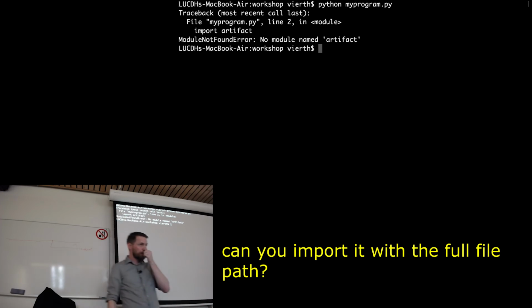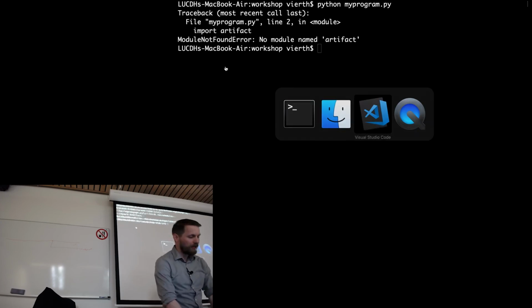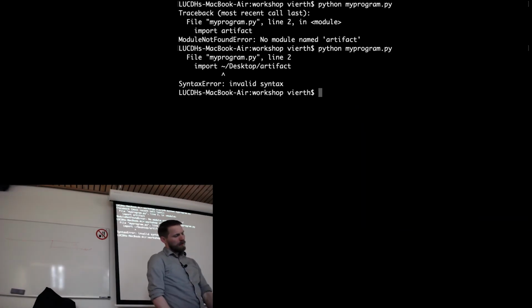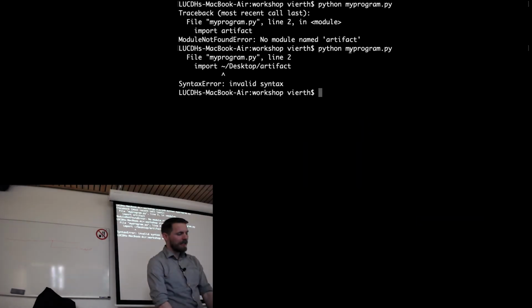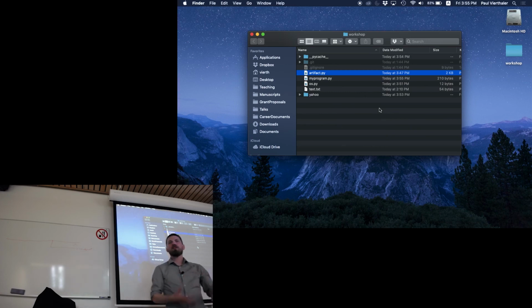Okay. And if for some mad reason you want to import something that's on the desktop, would you be able to import it using the full file path? That's actually a good question. We can try. I'm not actually sure. So we can try desktop/artifact. Invalid syntax. I think there is a way of specifying a path to import, but I would have to look up the syntax. I'm pretty sure there is a way, but in this particular case, it's a little more complicated to do that. It's best to have it kind of locally.